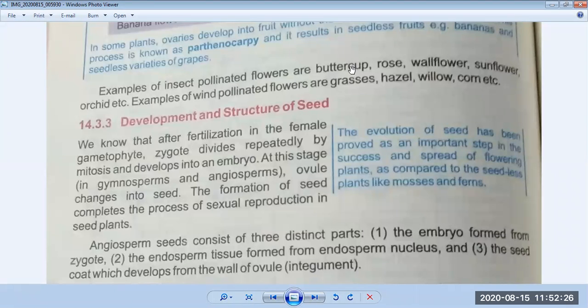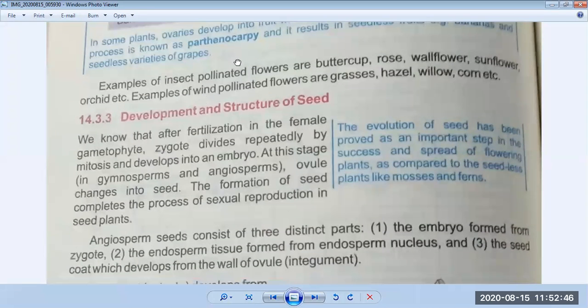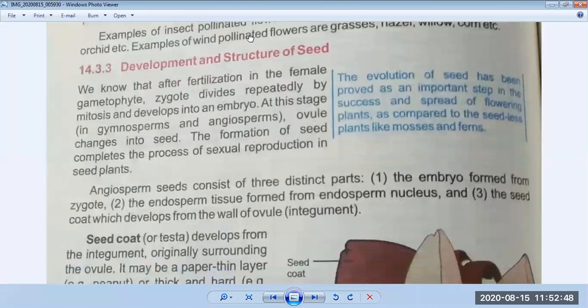You have to underline all these things because these are important for your short questions and for your MCQ, especially for your MCQ. So I hope you understand how pollination happens.